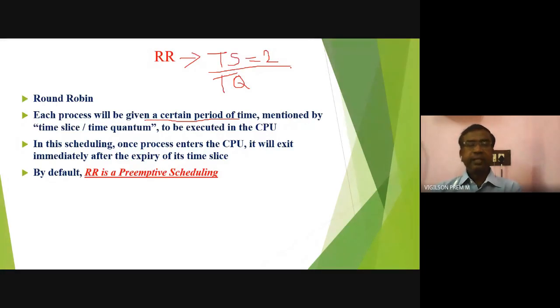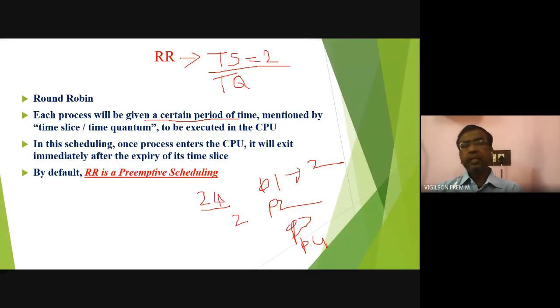So consider P1, P2, P3, P4. First P1 will execute for 2 seconds. For example, P1 total requirement is 24. Even though it is 24, P1 will be given only 2 seconds, as a first slot.